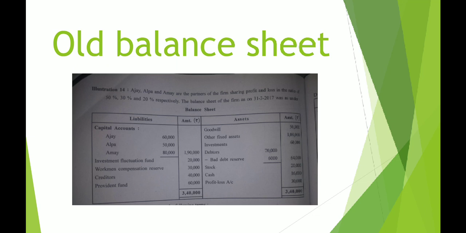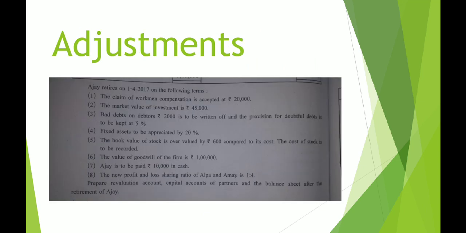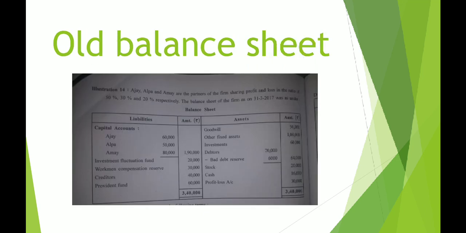So the bad debt reserve is kept for the purpose of writing off bad debts occurred, if any. What is the amount of bad debt? It is 2,000. How much bad debt reserve do we have? See, 6,000.